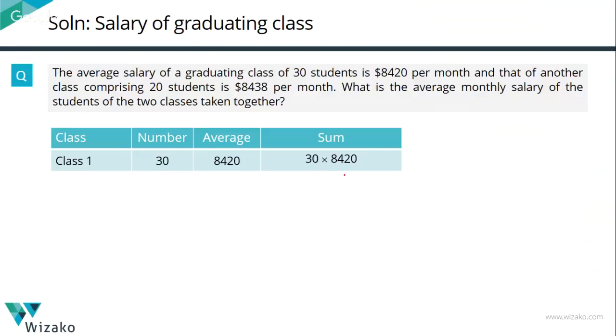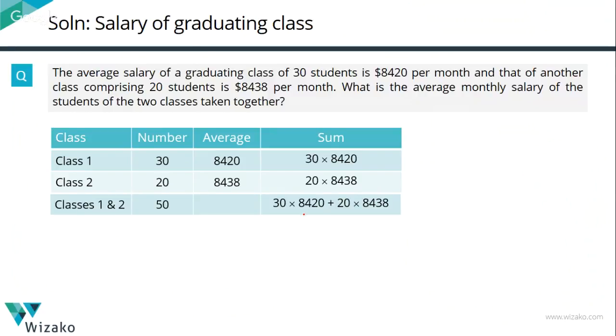A lot of these questions, you don't need to know any fancy stuff. Class 2, 20 students, 8438 is their average salary. So the sum of their salaries is equal to 20 into 8438. The gist of what we need to find out is the average of the 2 classes. These 2 numbers, 30 into 8420 plus 20 into 8438, and the number of students is equal to 50. The average that we are trying to compute is basically this value.